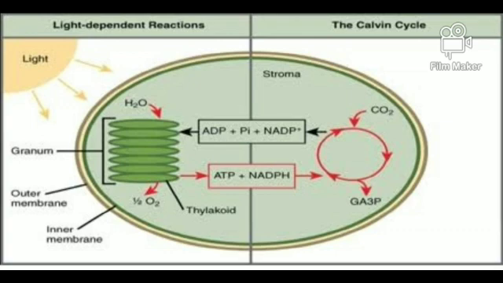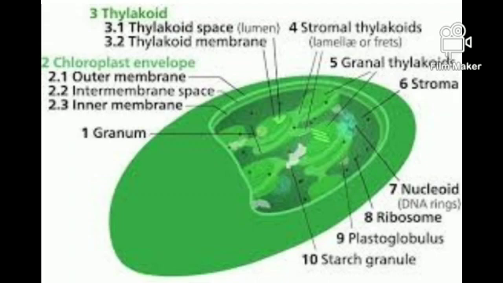In the photosynthetic reactions, the second phase is the dark reaction. This dark reaction is also known as the biosynthetic phase, the light independent reaction, and also the Calvin cycle. Why are they named like that? First we should know why it is called the biosynthetic phase: because the food, the glucose, is synthesized in this phase, so it is called the biosynthetic phase.